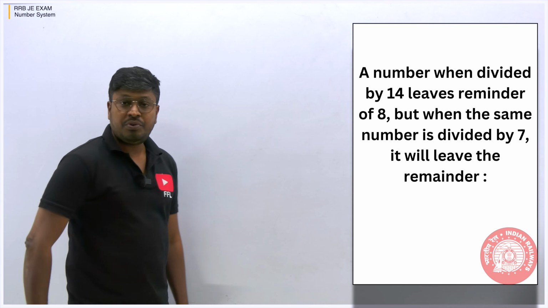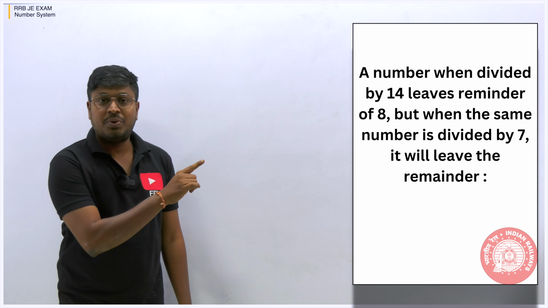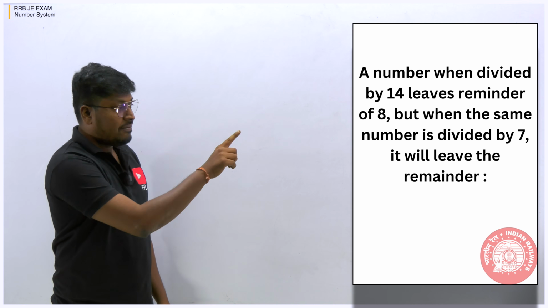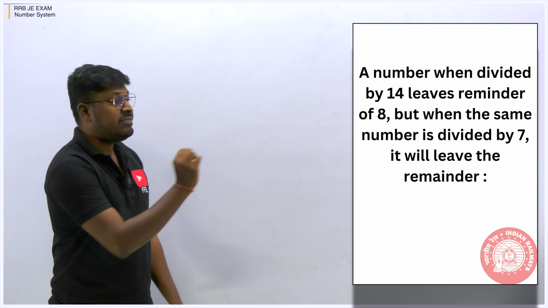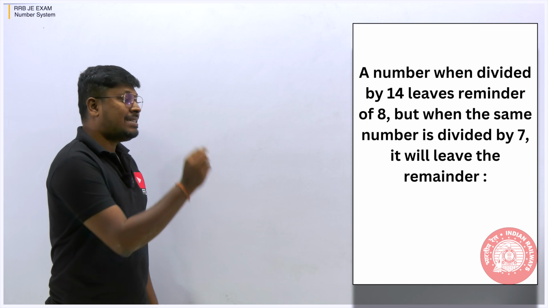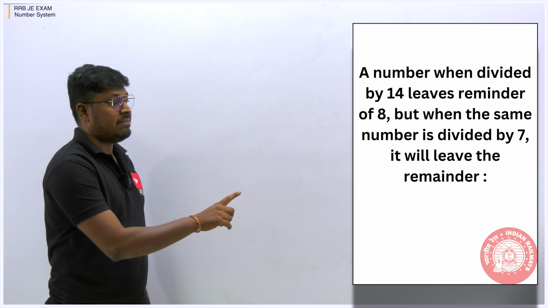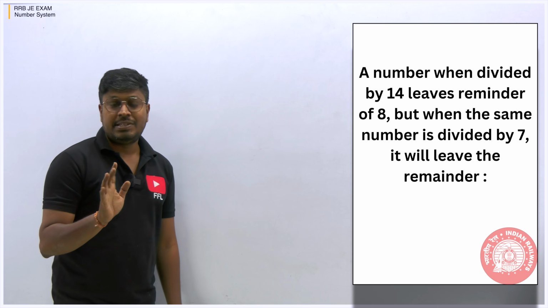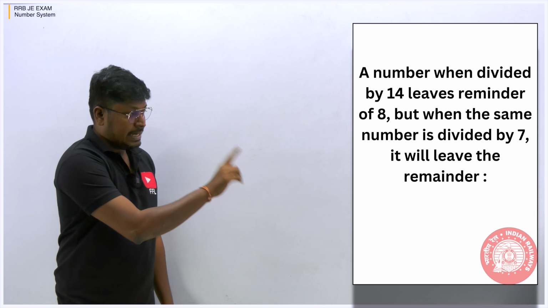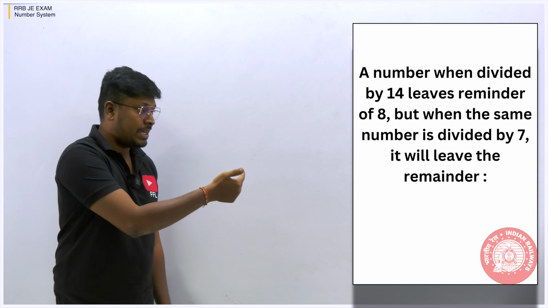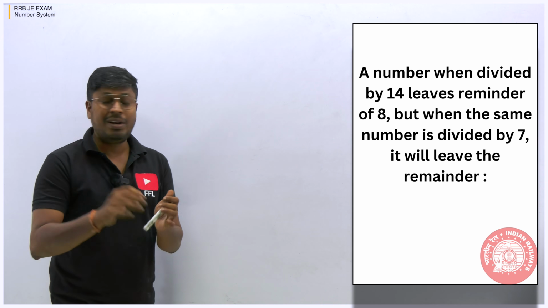So here is the fourth question, and a most important question. A number when divided by 14 leaves a remainder of 8, but when the same number is divided by 7, what remainder will it leave? So friends, first try to understand: a number when divided by 14 leaves a remainder 8. What is the meaning of it?